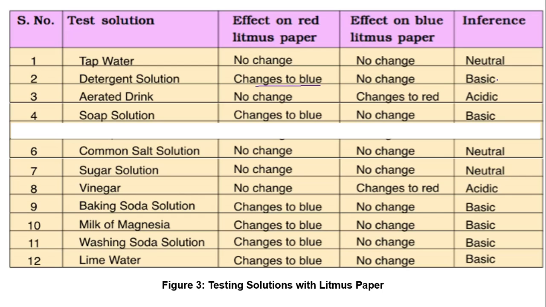That means these are basic in nature. On the other hand, aerated drink and vinegar turn blue litmus red. So these are acidic in nature.